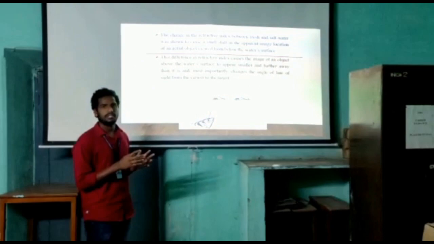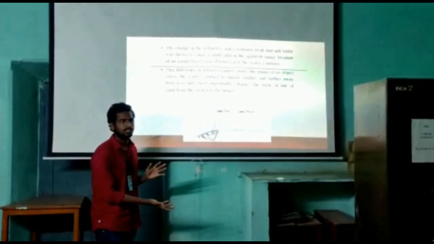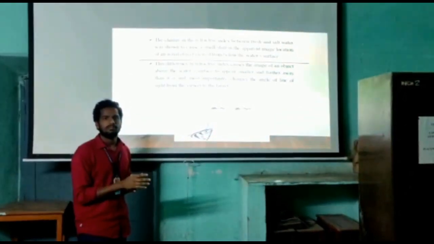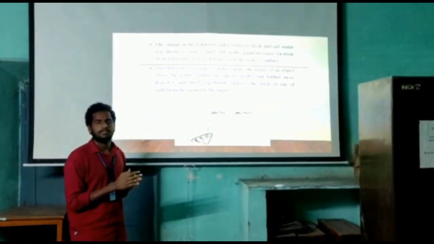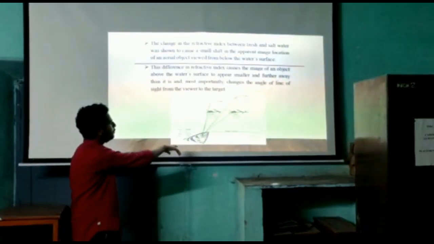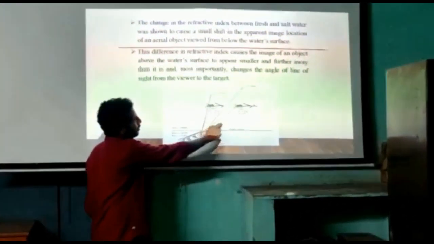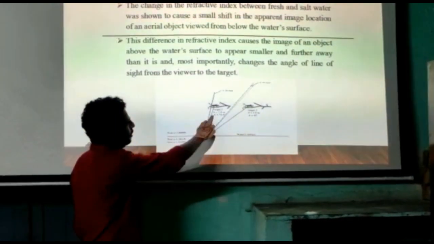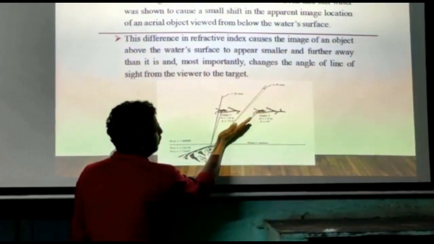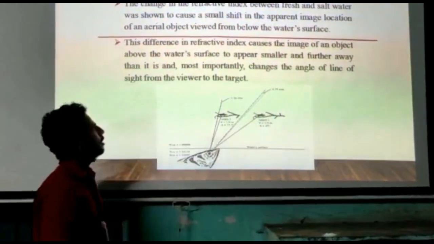The apparent image of an aerial object viewed from below the water surface appears with a small shift in the object. The image of an object above the water surface appears smaller because of refractive index. The angle of line of sight changes from the viewer's target. From the figure, target 1 is the apparent image and target 2 is the real image. But we see target 1 because light traveling from a denser medium to a rarer medium bends away from the normal because of refractive index.